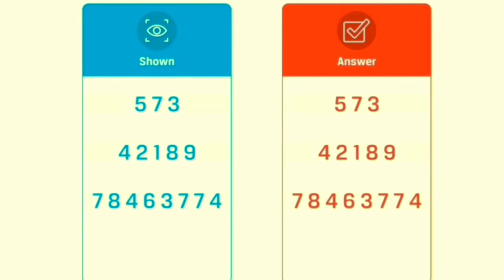How to check for the memory? Memory actually can be divided into three categories or three types: immediate memory, recent memory, and remote memory. Remote means long-term memory. Immediate means immediately, within seconds or within minutes. You can give a number, you can give a sentence and ask him to repeat after 10 minutes.